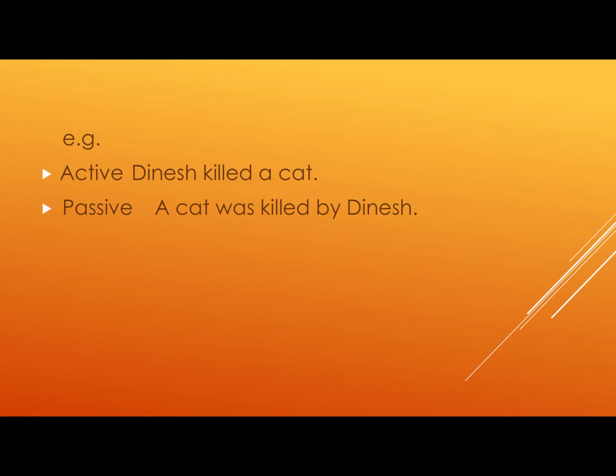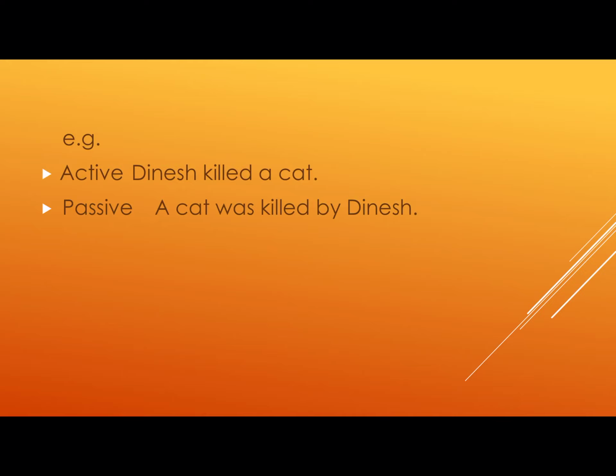So here Dinesh killed a cat. So Dinesh is the main doer, main target. दिनेश ने बिल्ली को मारा. So here cat is object and Dinesh is the main doer. And remember, as I told you in the beginning, that we can change only that sentence into passive voice where the verb is the transitive verb.